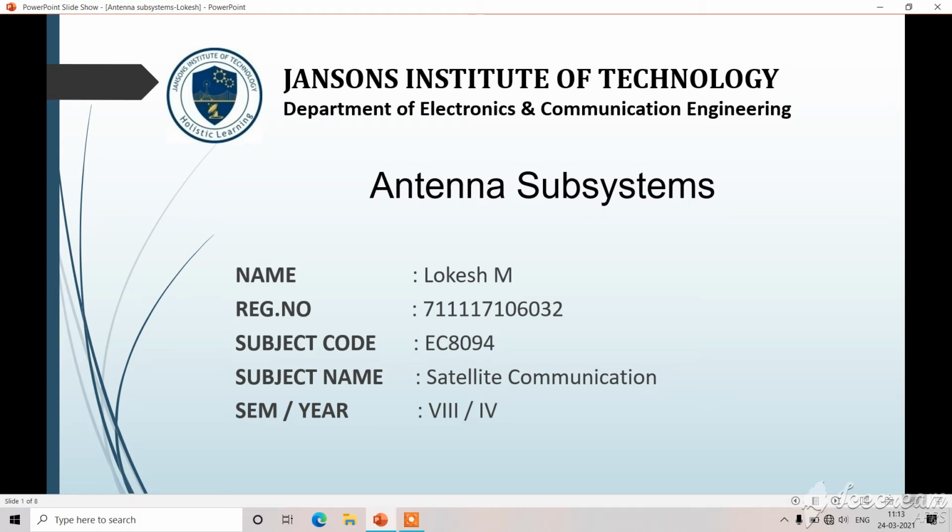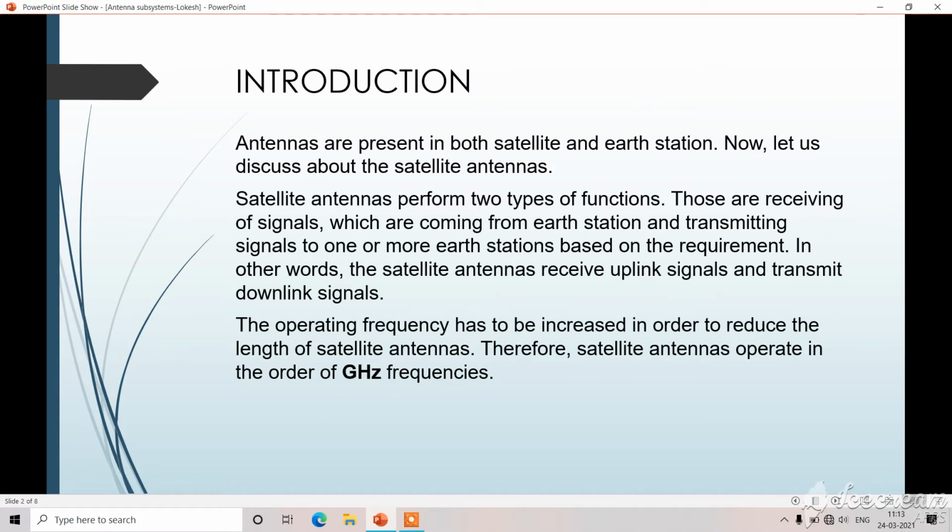Hi, today we are going to see about antenna subsystems. So first of all, introduction. Antennas are present in both satellite and earth stations.